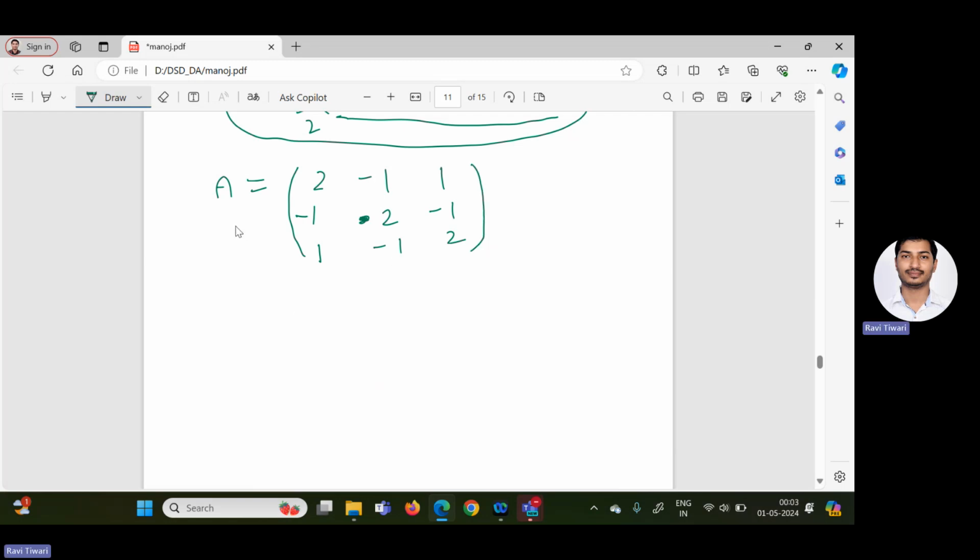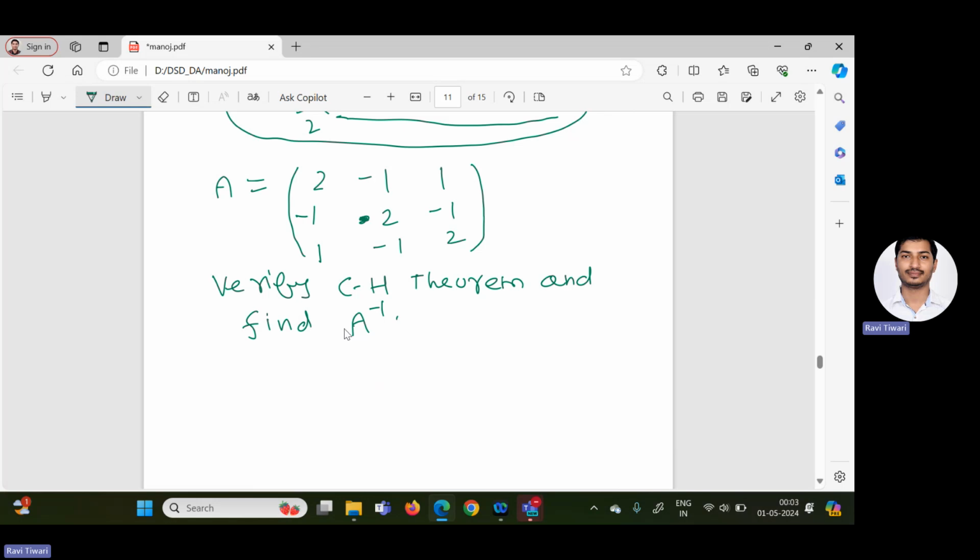What is the question? Verify the Cayley Hamilton theorem and find A inverse of the matrix.